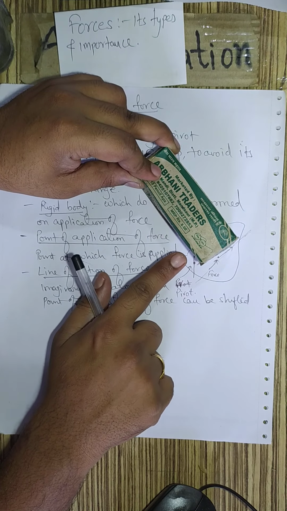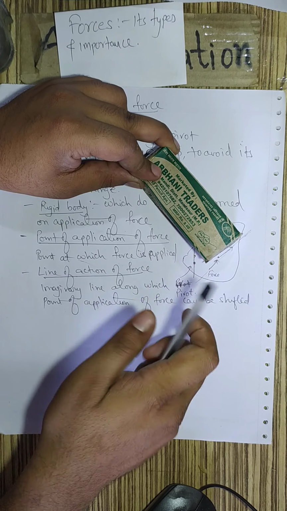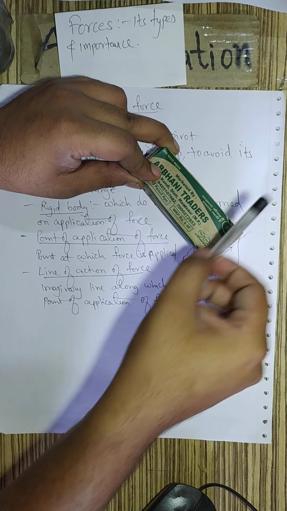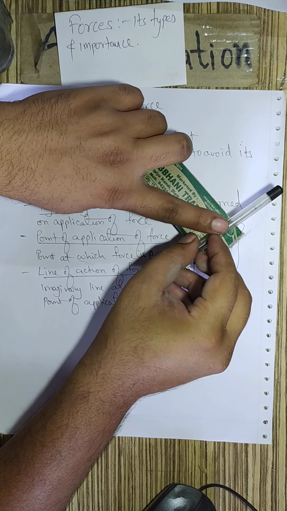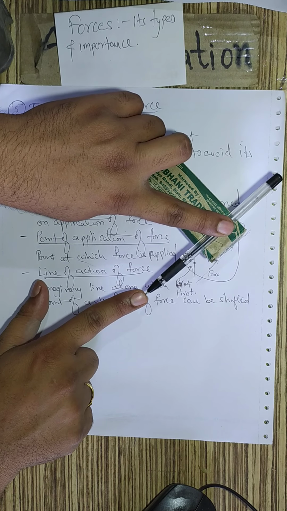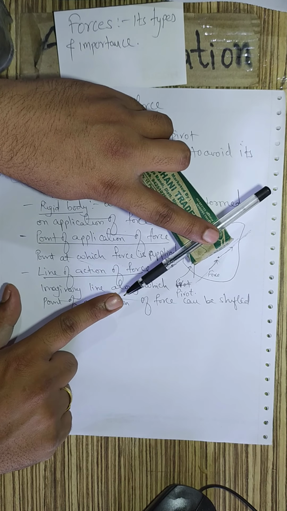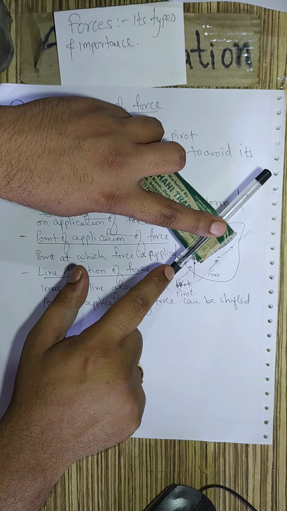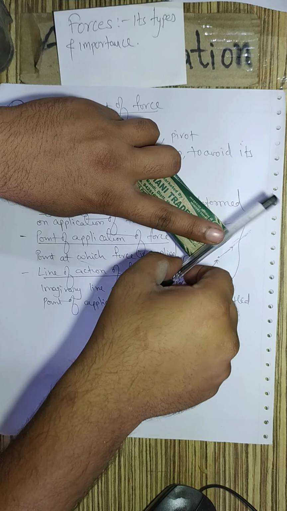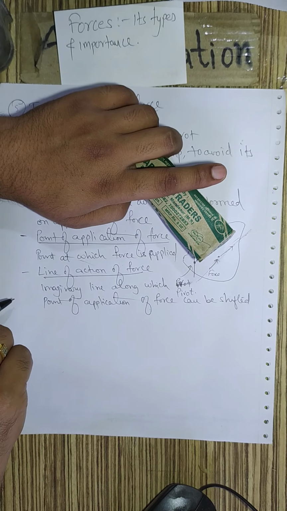Now, there is one imaginary line passing through this. I can apply force anywhere along this line and the turning effect will be produced. I can apply force here or here or here, and the complete turning effect will be produced. So this imaginary line is called the line of action of force.